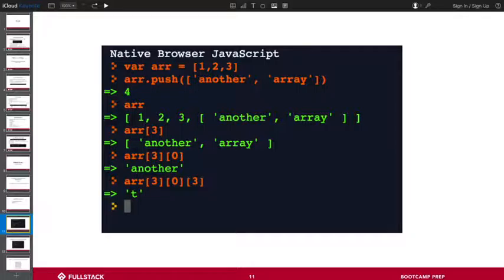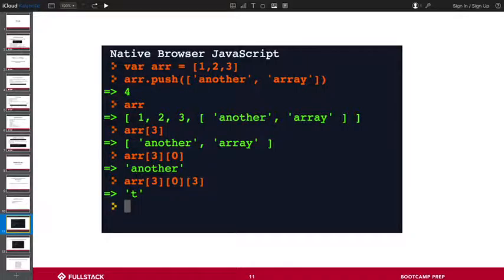And so if I take a look at this line down here, what it's telling me is, okay, take your original array, this whole thing up here, right? Give me the fourth item, okay, just a list. Give me the first item, okay, just a string. Now give me the fourth letter of another, which is just the letter T, right?